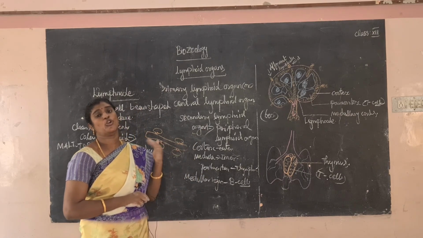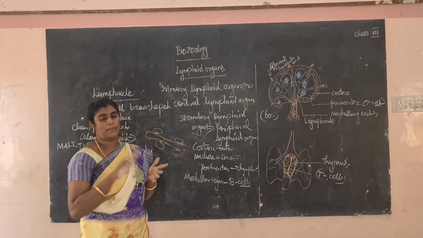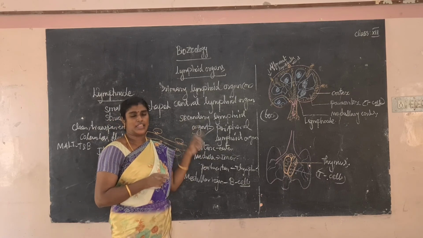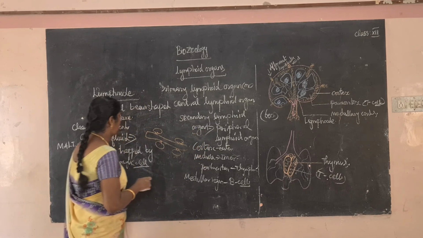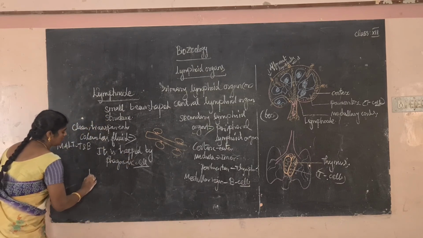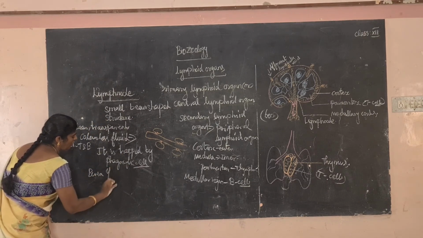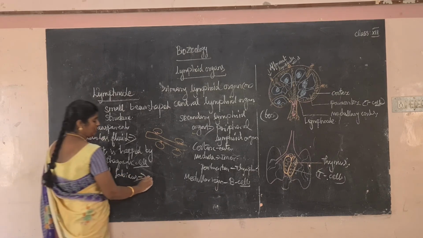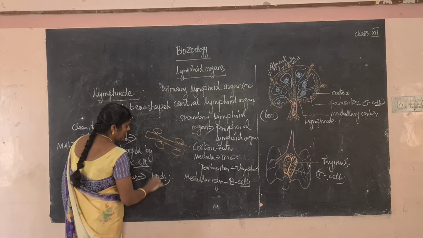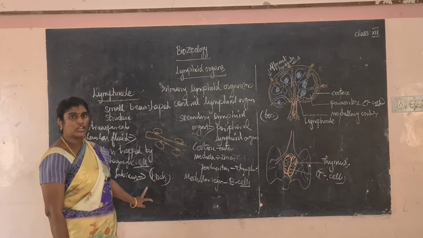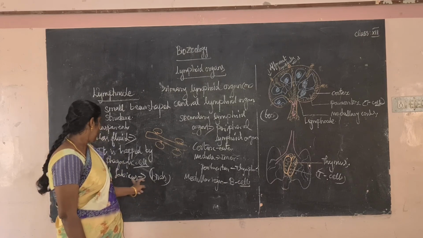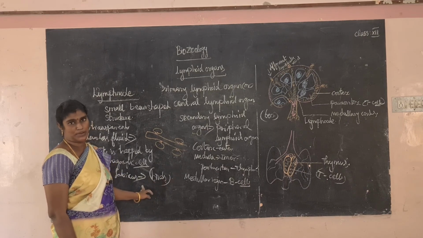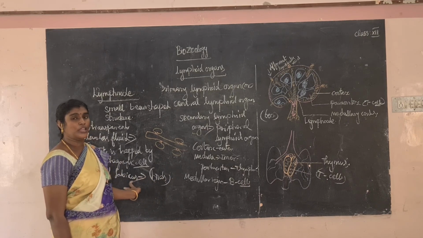So next, what are the immune organs? Immune organs are divided into two categories: primary lymphoid organ and secondary lymphoid organ. What is the primary lymphoid organ? The bone marrow, thymus and bursa of Fabricius. The bursa of Fabricius is only found in birds, near the cloaca region, near the excretory part. It's a very, very important point, so note it. B cells develop there. This is an immunological organ.